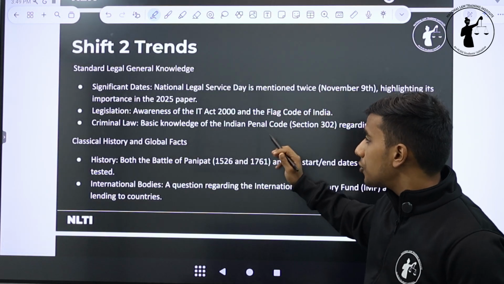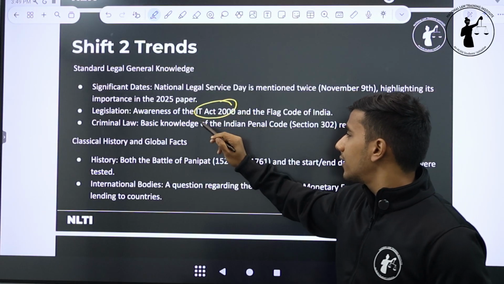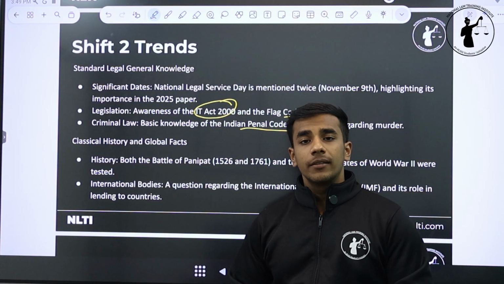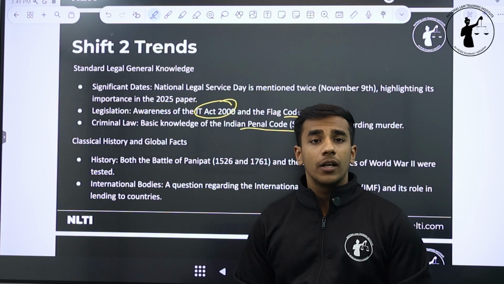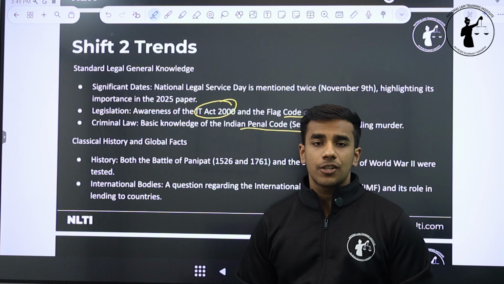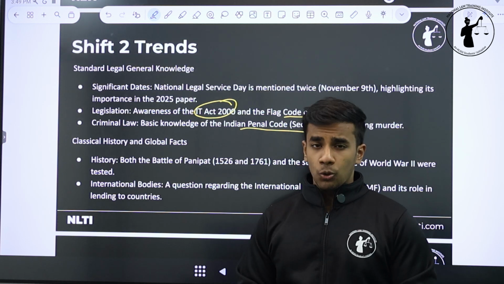Legal Services Day was mentioned twice. Awareness of the IT Act and the Flag Code of India. Basic knowledge of the Indian Penal Code regarding murder. There have been certain changes in the new sections in the new bills. For example, the section on sedition has been removed. So know something about it.